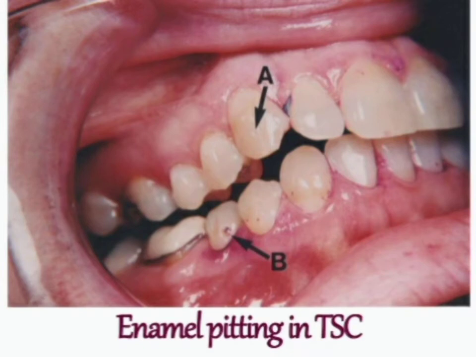You can see in the picture. This is enamel pitting. You can see how pitting occurs on the hardest layer of the teeth, the enamel. Basically, a dentist or sometimes the physical examination by a physician can point out this thing. When you are observing as a physician, you must look at the oral portion of the patient who is suffering from tuberous sclerosis, because there are so many oral tumors, and along with oral tumors you can get enamel pitting.